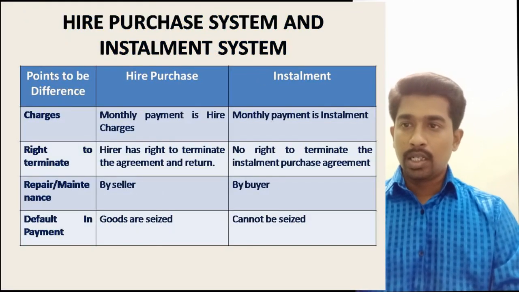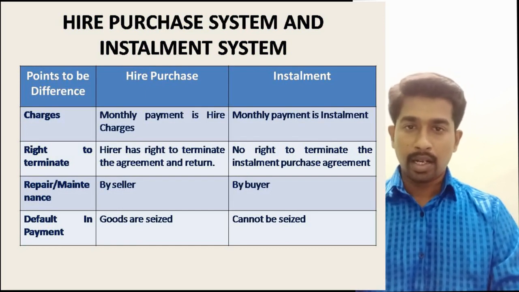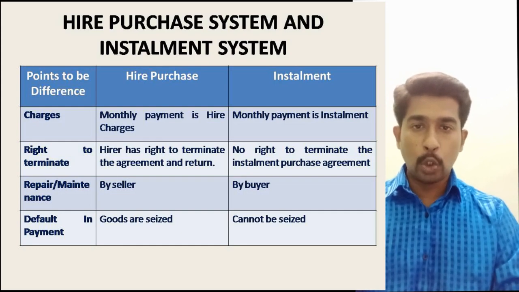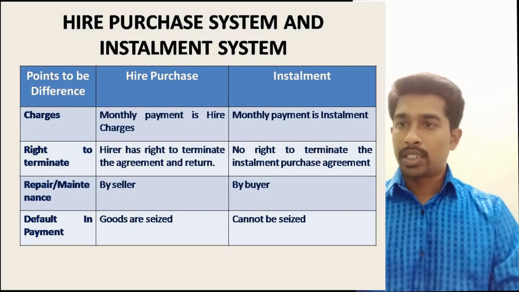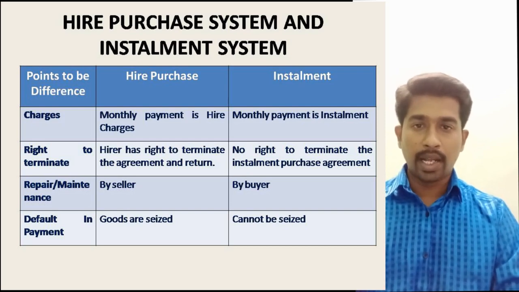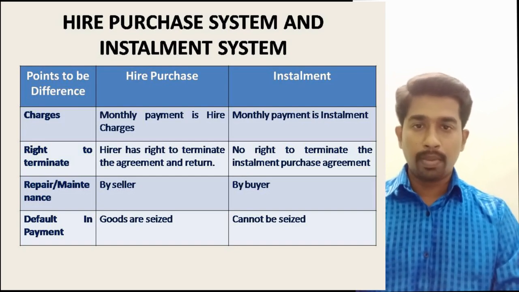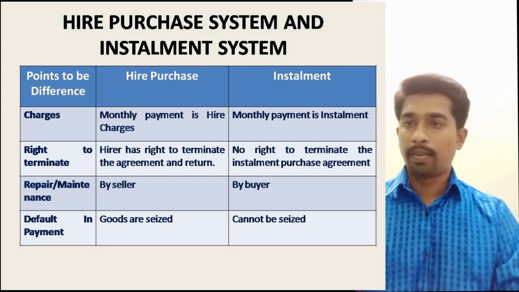Next, charges. Under the hire purchase system, higher charges are made. Under the installment system, the monthly dues are paid under the heading of installment payment. Right to terminate: the hirer has the right to terminate the hire purchase agreement. Under the installment system, the purchaser has no right to terminate the installment agreement.